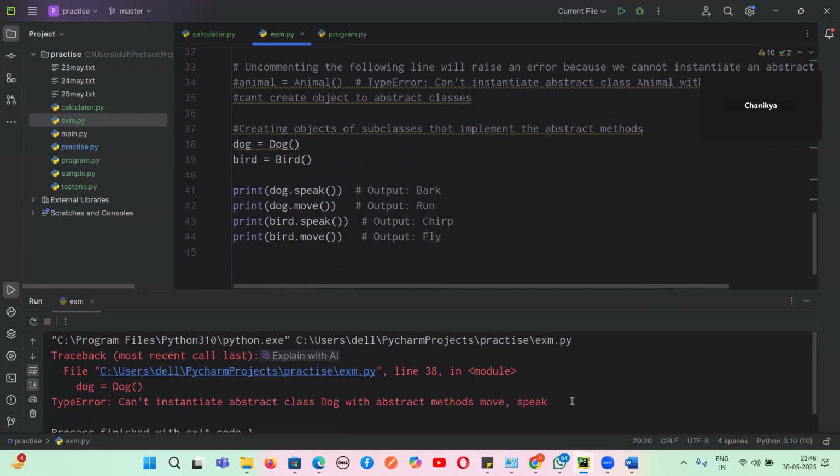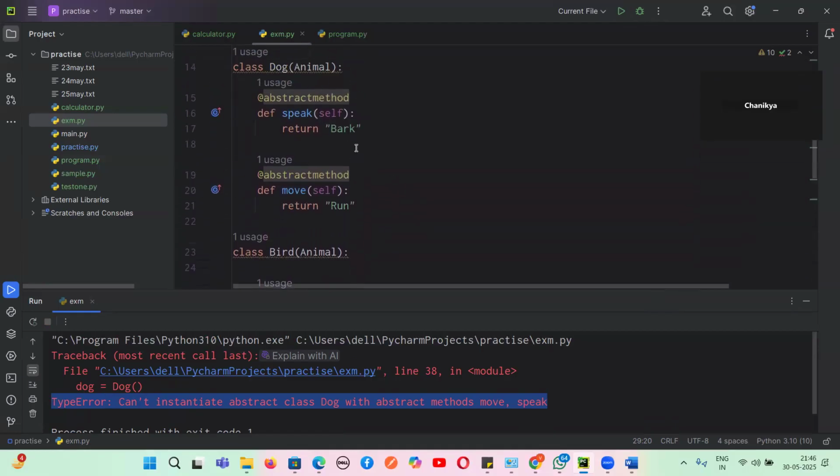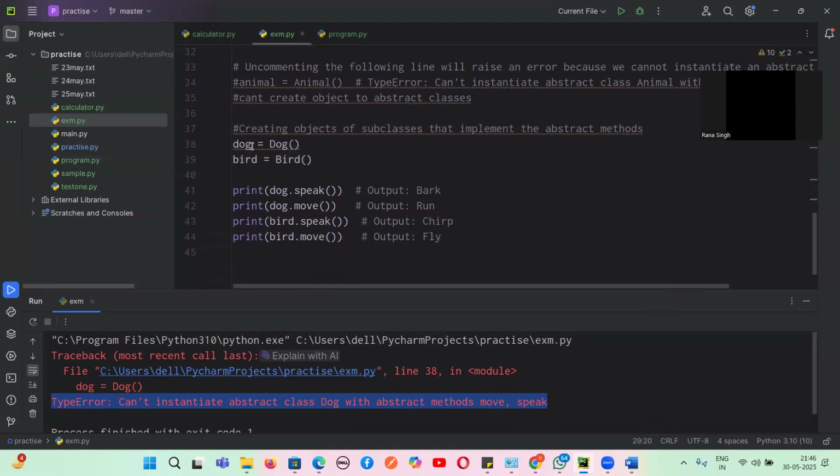Error. What is the error? Cannot instantiate abstract class Dog. Why can we not instantiate? Can you tell me why? We cannot create any object of the abstract class. Do you guys agree with me? Yes or no? Yes, sir.